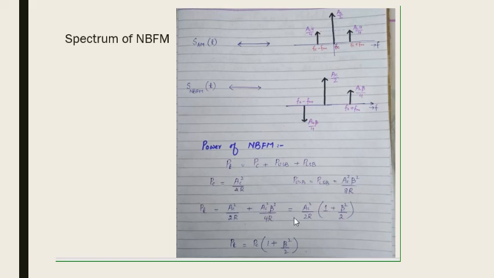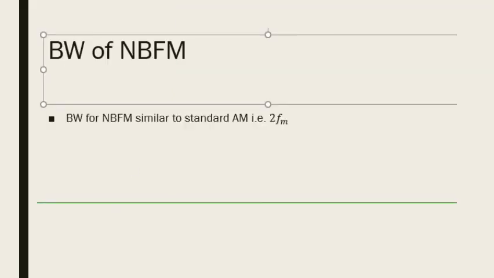So if we put these values in this expression, then we get the transmitted power equal to PC times (1 plus beta squared over 2), and this power is exactly equal to the AM power. The bandwidth of narrowband FM is 2 fm, and it is similar to standard AM because the expressions for both narrowband FM and standard AM are similar. We have one unmodulated carrier, then we have one upper sideband and one lower sideband component. So the spectrum of these two techniques is similar. That's why the bandwidth requirements are also similar.